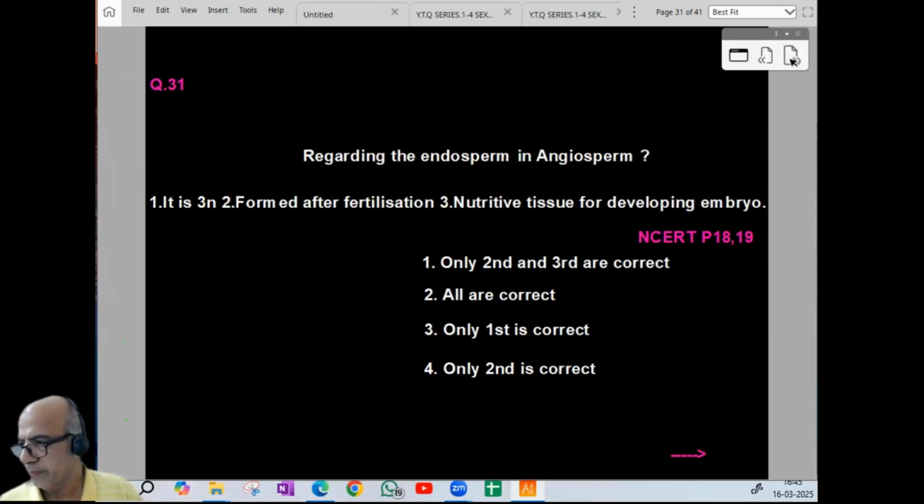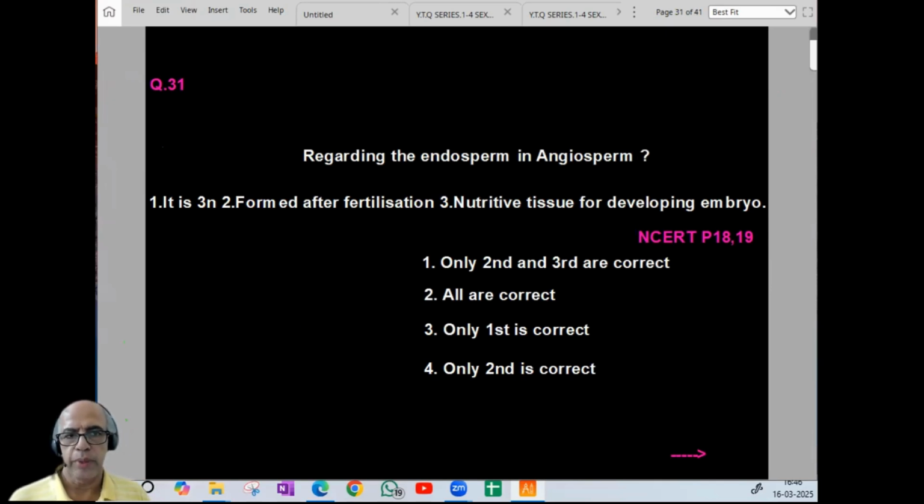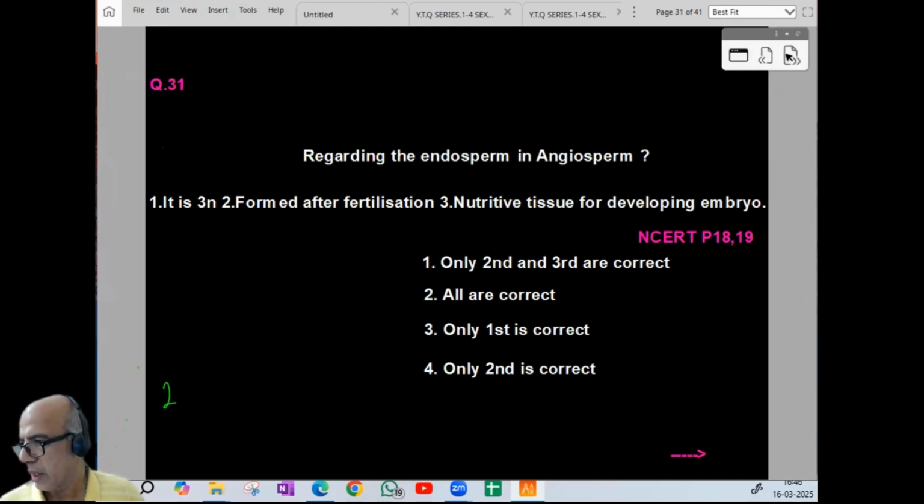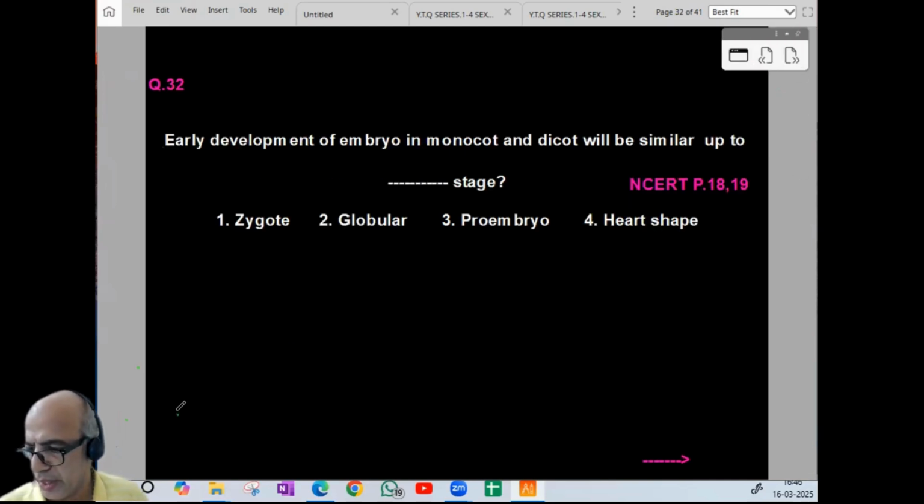Now 31. When we come to 31, regarding endosperm in angiosperms, it is triploid, right? Formed after fertilization, right? Nutritive tissue for developing embryos. So all are correct. So 31, the option is 2. 32. Early development of embryo in monocot and dicot will be similar up to the globular stage. Up to the globular stage. So option-wise, it is 2.